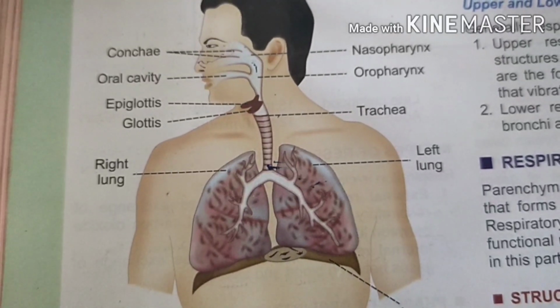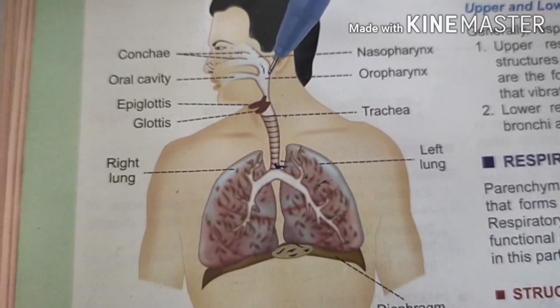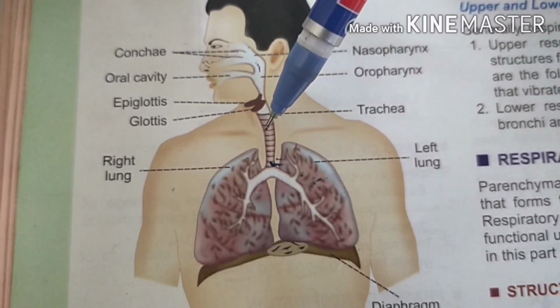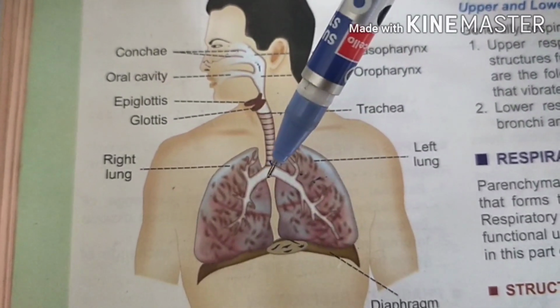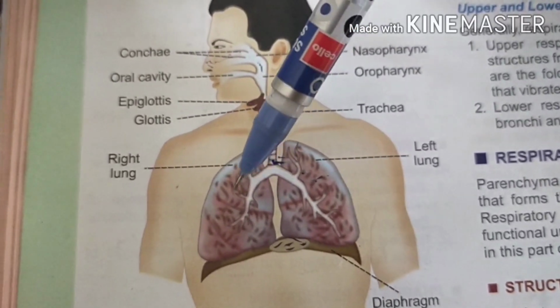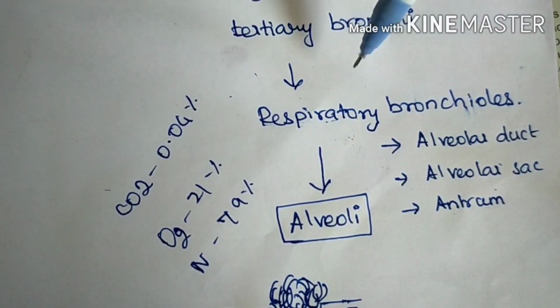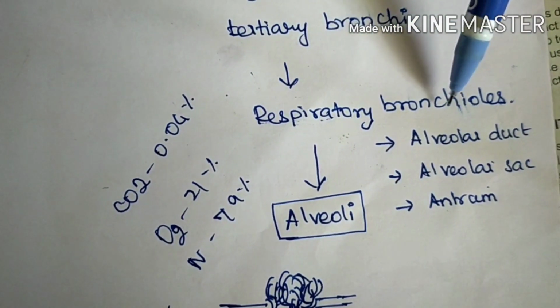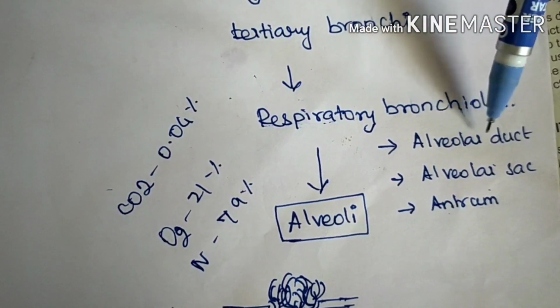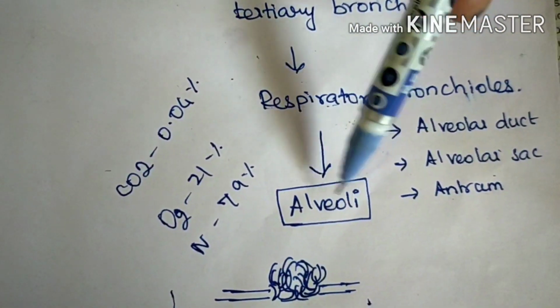Pathway of respiratory tract. So the inhalation of air from nose, then they enter into pharynx, larynx, and to trachea and to bronchi. So through the bronchi, air enters into the lungs and then goes into secondary and tertiary bronchi and then goes to respiratory bronchioles that include alveolar duct, alveolar sac, and antrum, and finally it goes to alveoli.